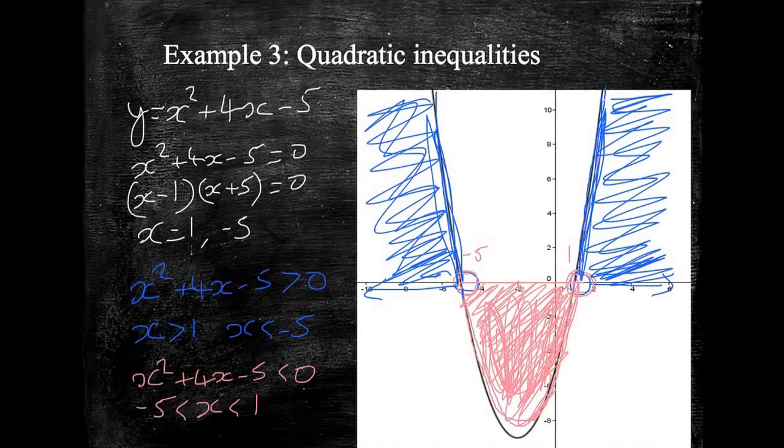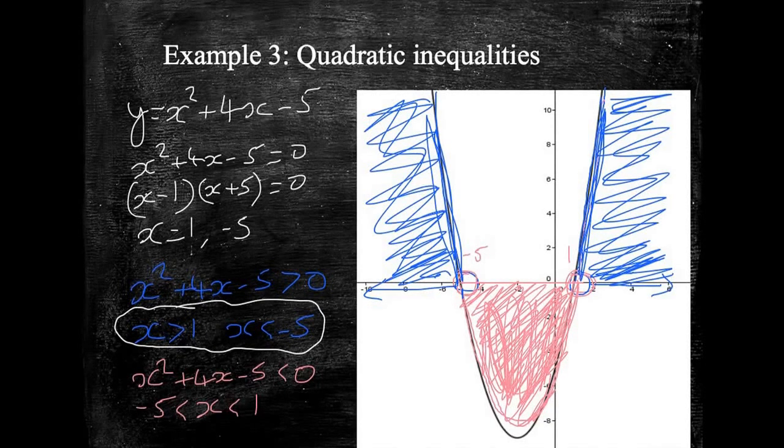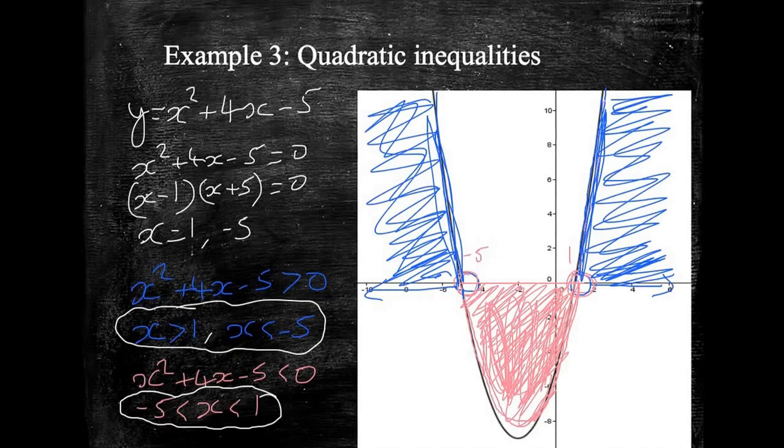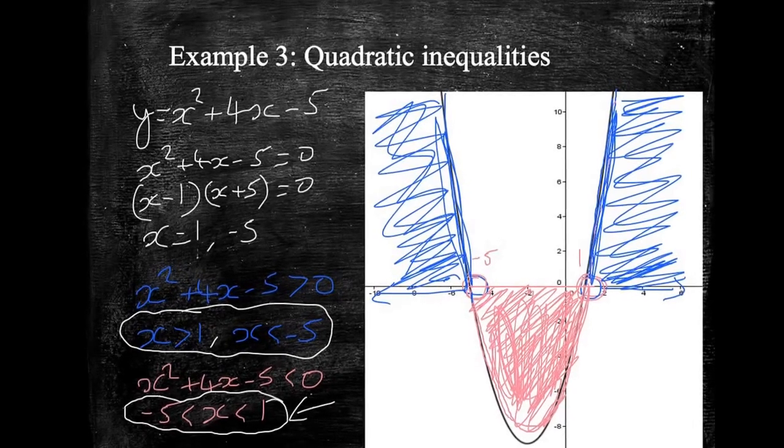So it's a little bit weird, the quadratic ones. You end up with two different ways of writing the answer depending on what the question is. So if you end up with the ones that have got two sections, leave your answer as two pieces. If you get the area below the x-axis that formed this kind of U shape here, then you can write it like this here.